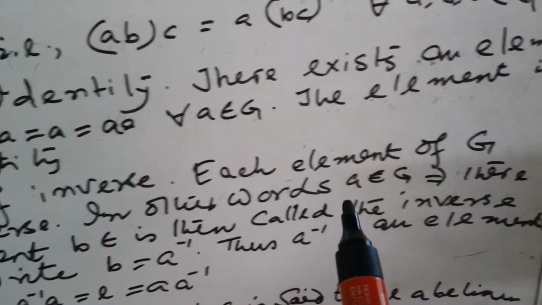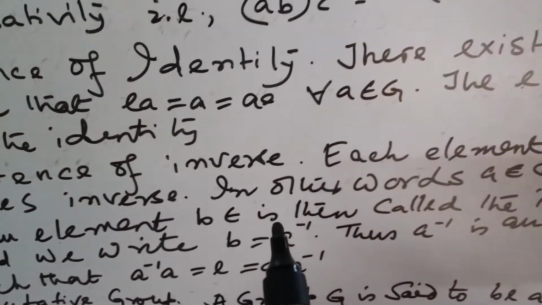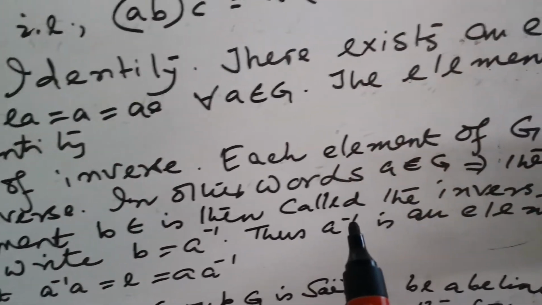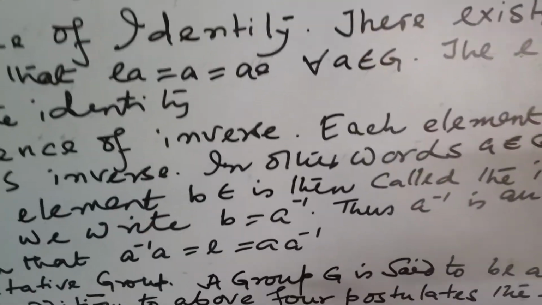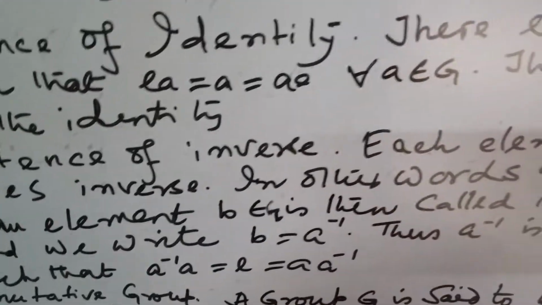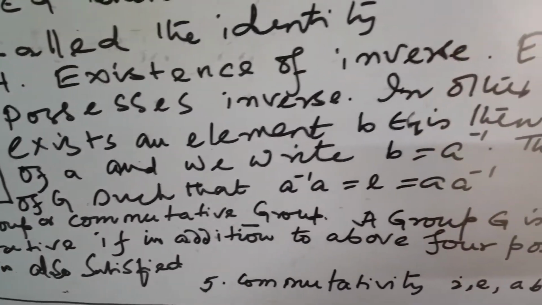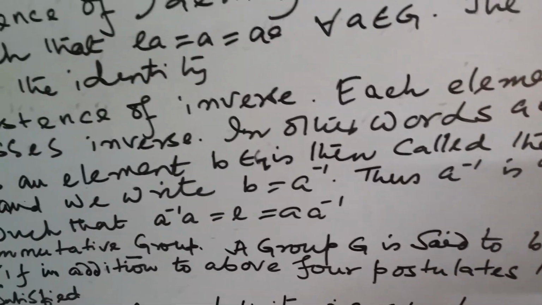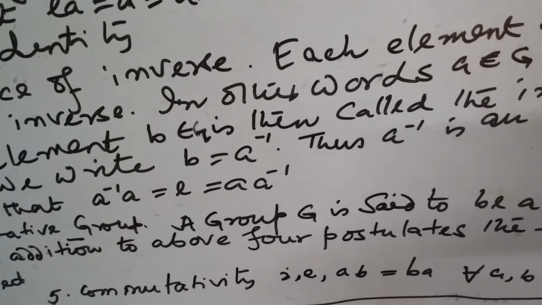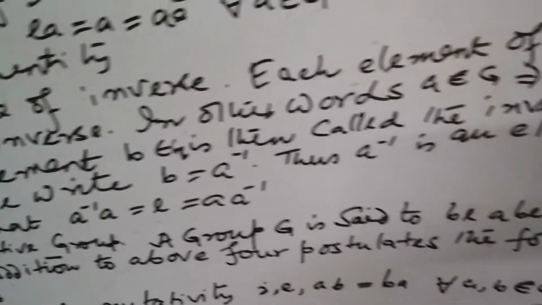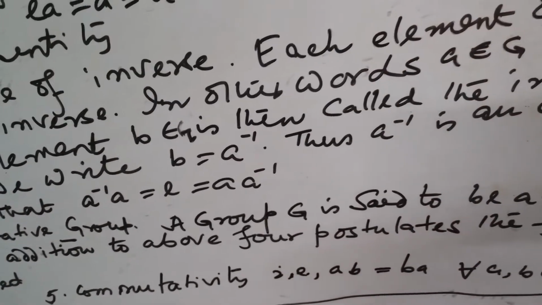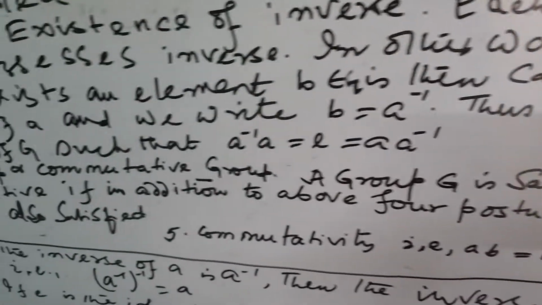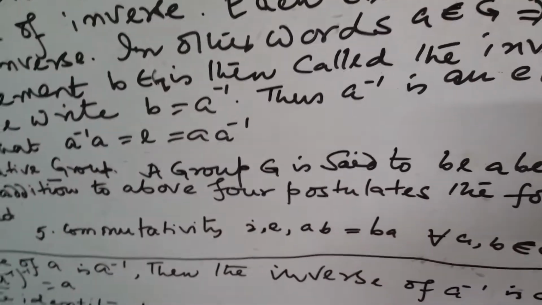In other words, if A belongs to G, there exists an element B belongs to G, which is called the inverse of A, and we write B equal to A inverse.